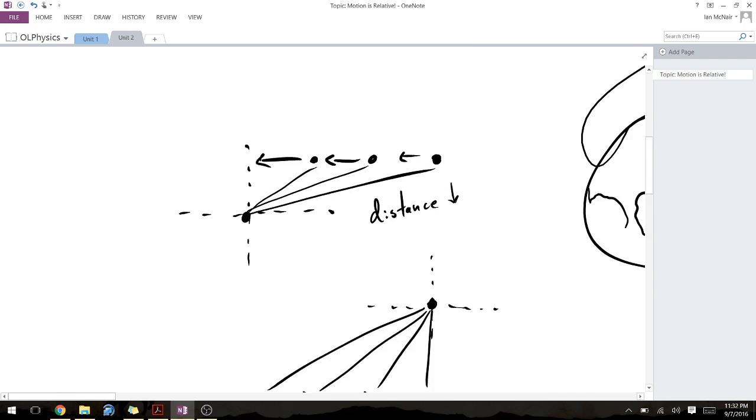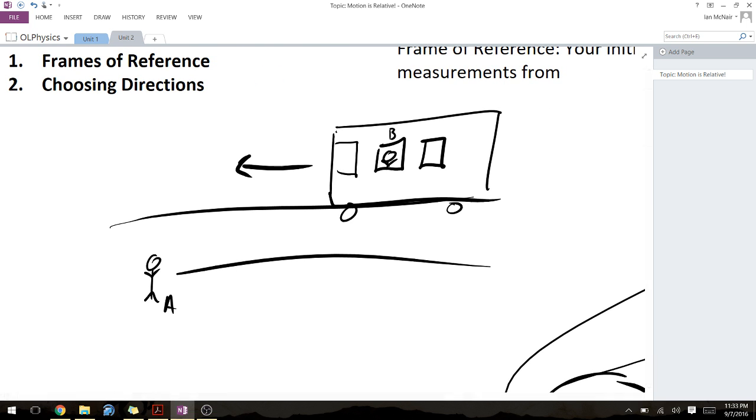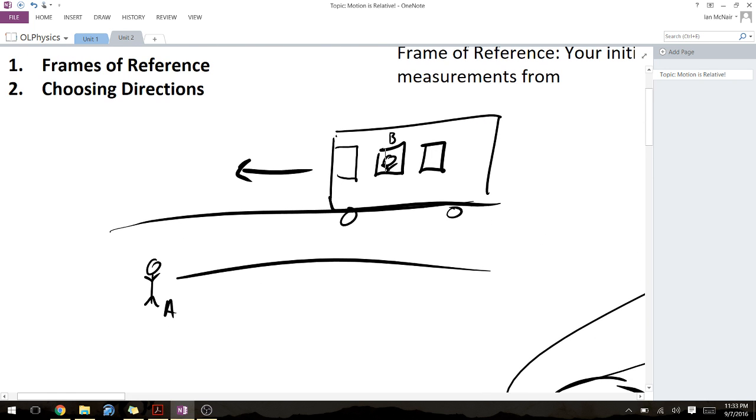direction as well. So, for example, if this person, again, we'll call him person A, probably should have denoted them in the beginning. Person A can't make the statement and say that person B is actually moving, but if he chooses his words carefully, he can. Person A can say that person B is moving relative to person A's frame of reference, and person B can say the very same thing, that person A is moving relative to B's frame of reference. So this is going to be important.